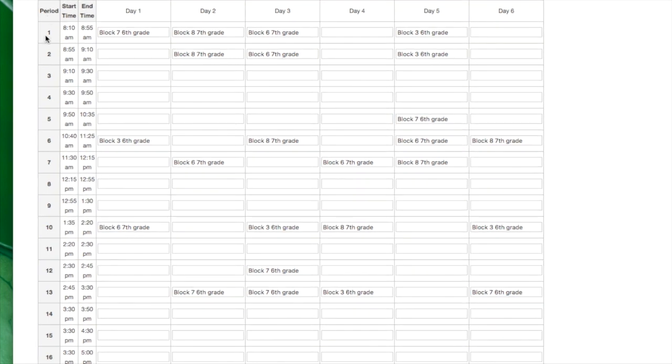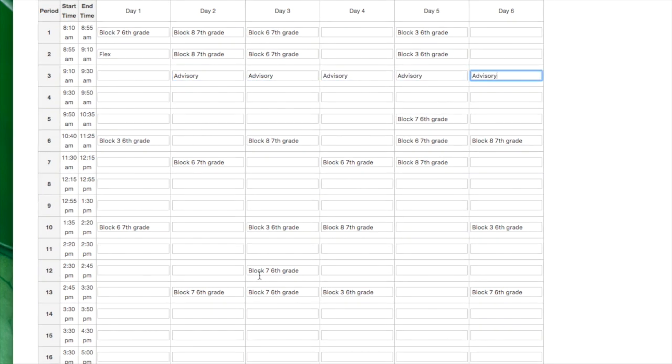All right, notice that on the time periods marked 1 and 2, it goes 8:10 to 8:55 and 8:55 to 9:10. Those longer days without the flex, you'll need to put your class in twice. So it'll show up twice, but it'll be in the correct times. You could forego the 8:55 to 9:10, just realizing in your head that there's still 15 minutes left in class when your event ends from 8:10 to 8:55. It's your choice. You can also mark down the days we have advisory from 9:10 to 9:30.